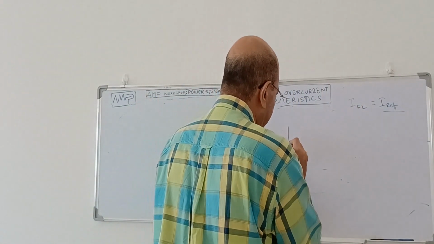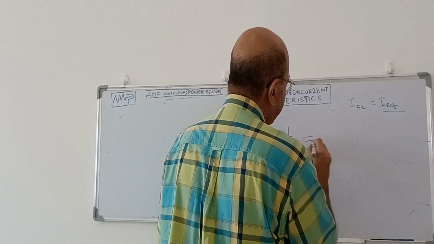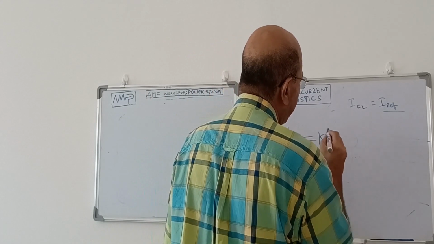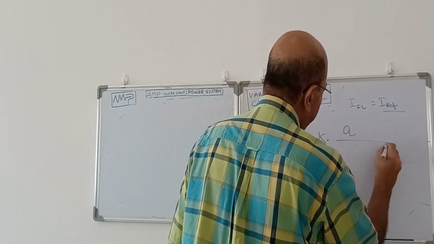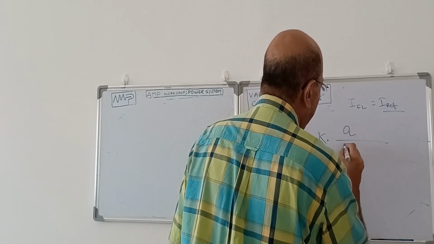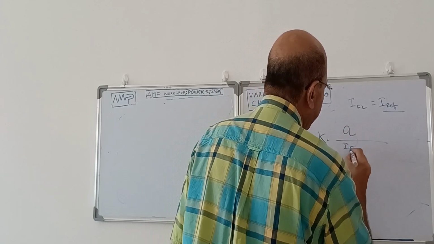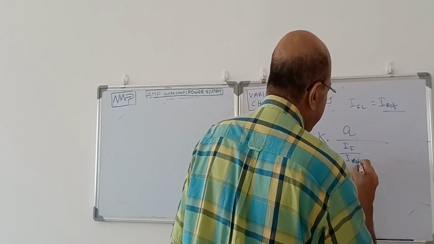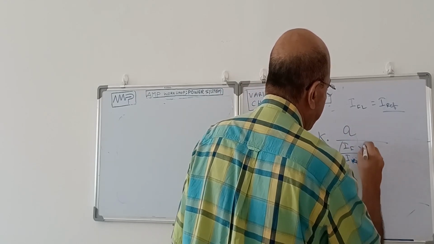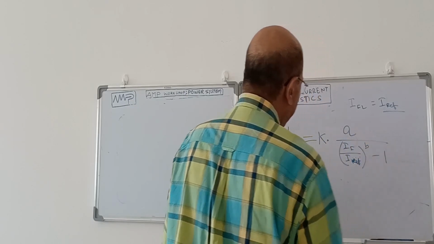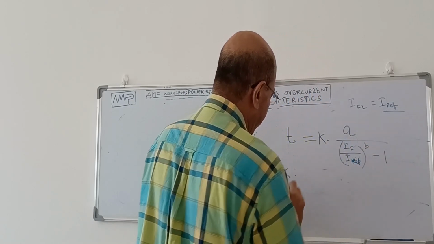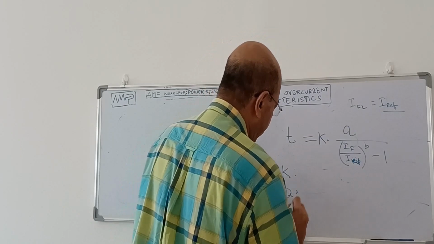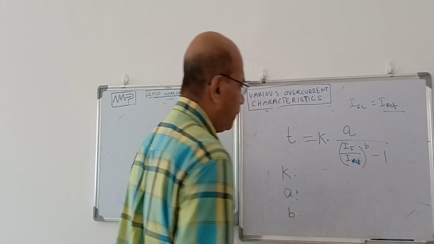That time, if you say this time is T, is decided by a factor K into A divided by (I divided by I reference, where I is the fault current and I reference is the setting current) to the power B minus 1. So there are three constants: K, A, and B.